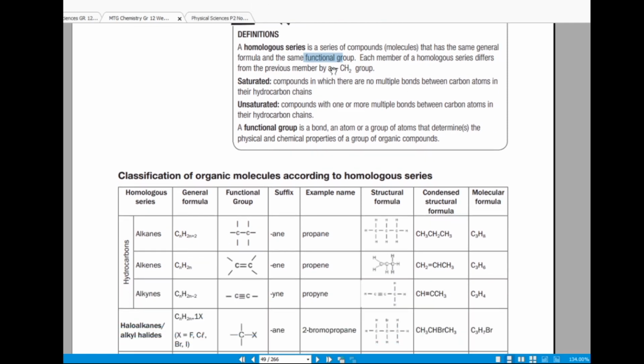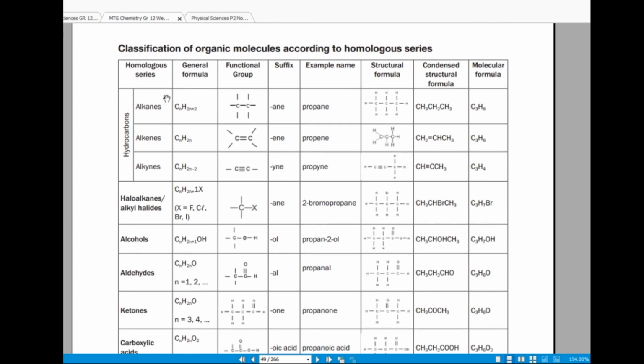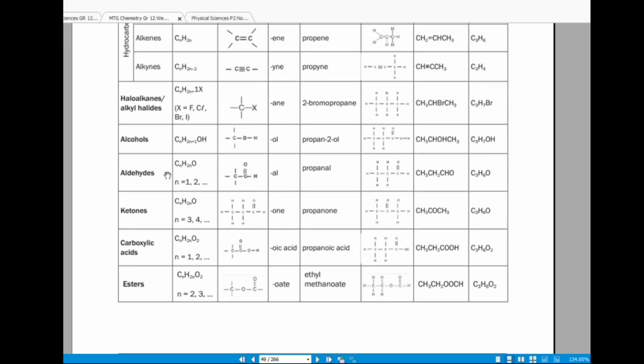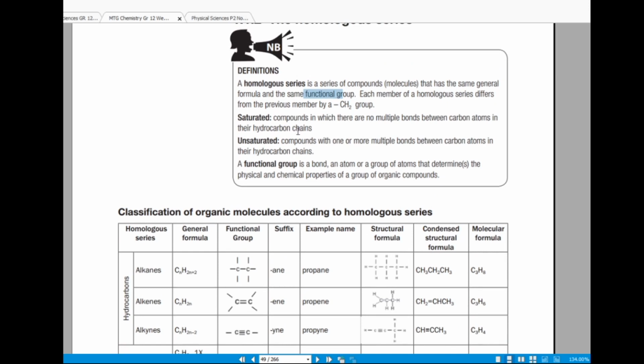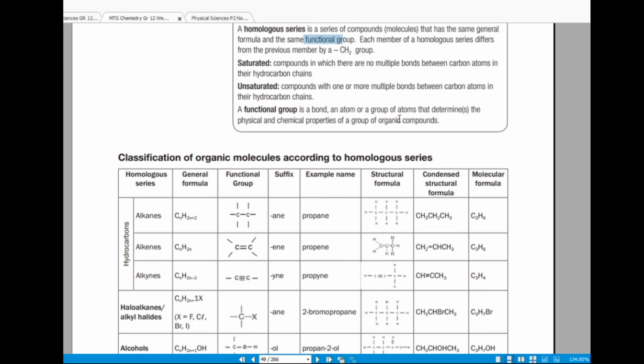So with a homologous series, they are talking about compounds which have the same general formula and the same functional group. Just like here, for example alkanes have the same general formula and the same functional group, right? Same for alkenes, they have the same general formula and the same functional group. Yeah, and so on. That's a homologous series. And then saturated compounds are compounds in which there are no multiple bonds between the carbon atoms in their hydrocarbon chains, right?